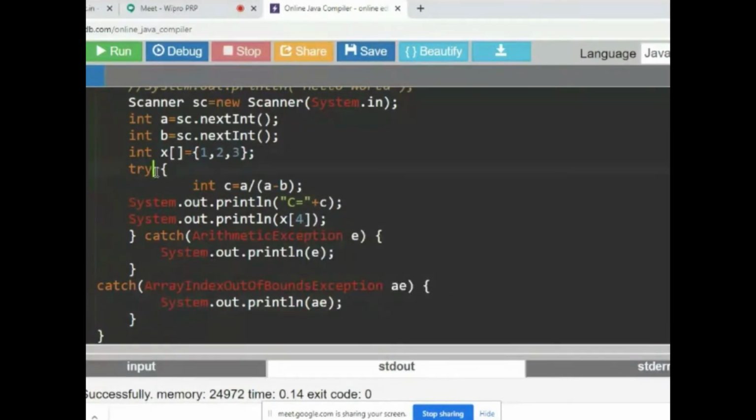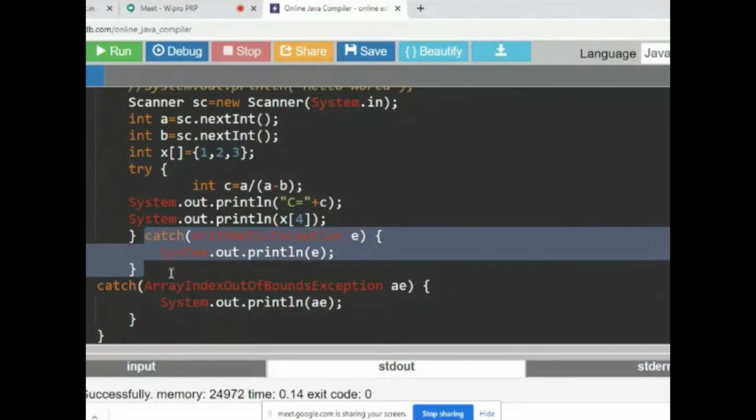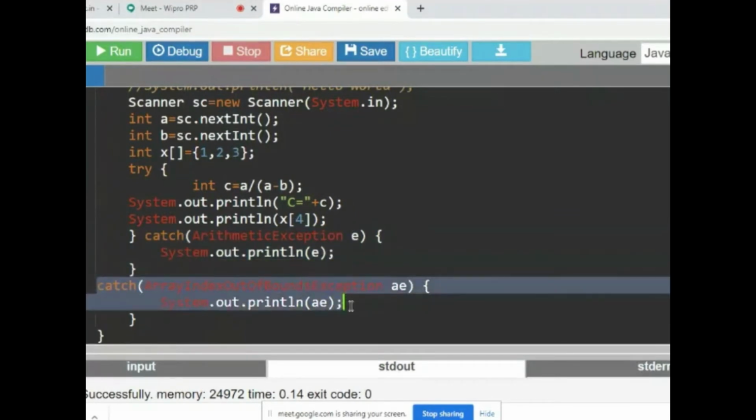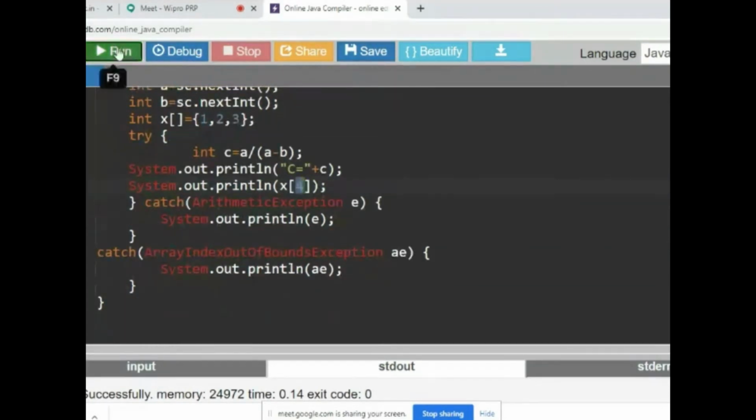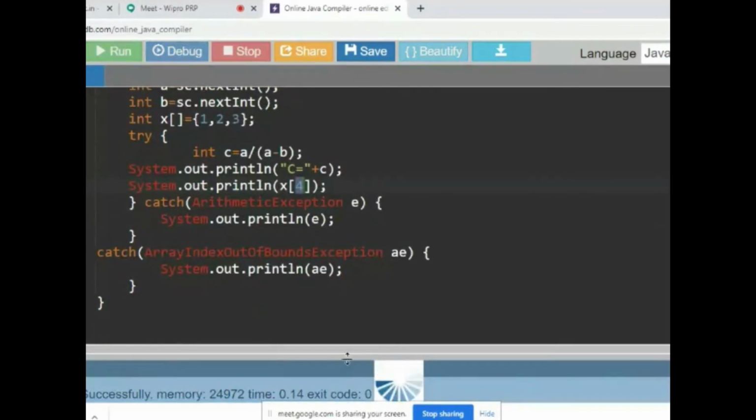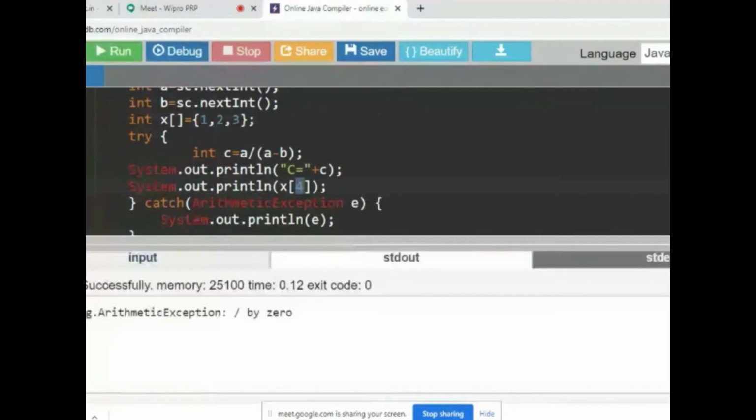So in a single try block, I defined multiple catch blocks. This is catch block 1, this is catch block 2. Here there is a chance of getting two exceptions. If A and B are equal, this will generate an exception, this one. So at one time, only one will be executed. If you run this, since I already gave the values for A and B as equal, I'll get this one.